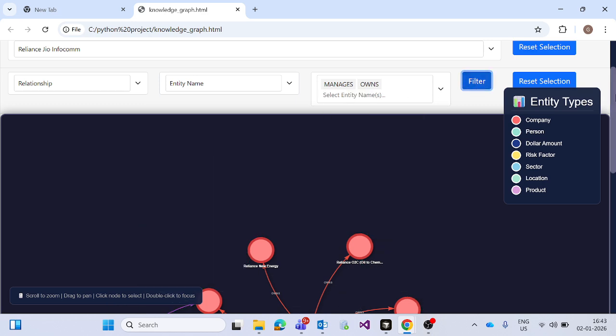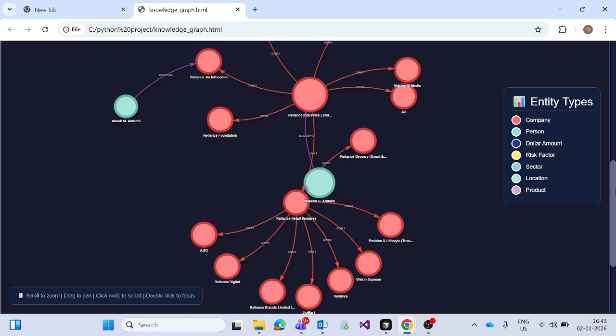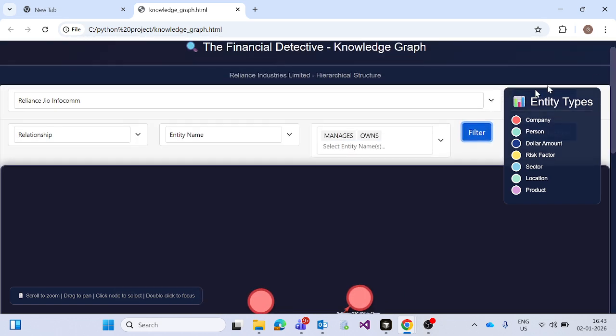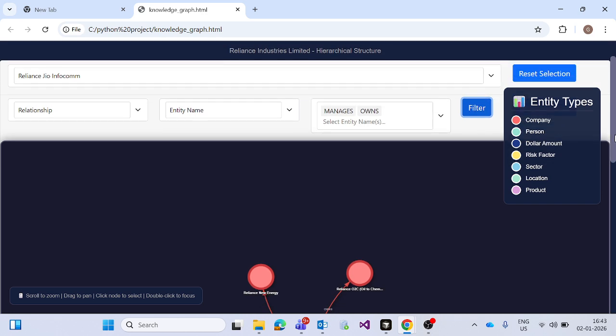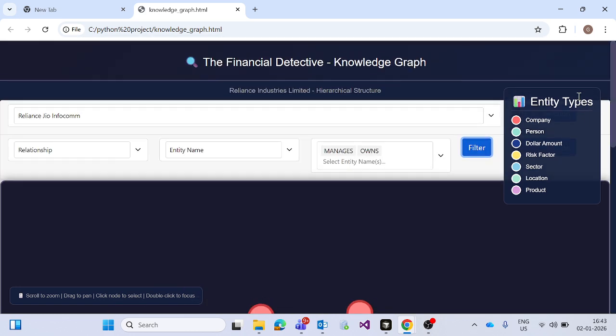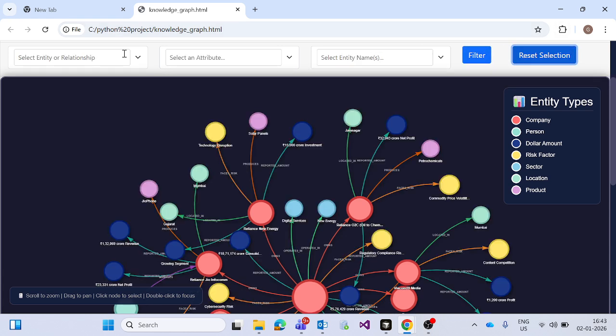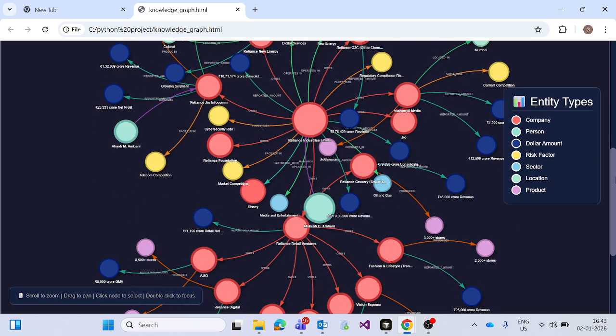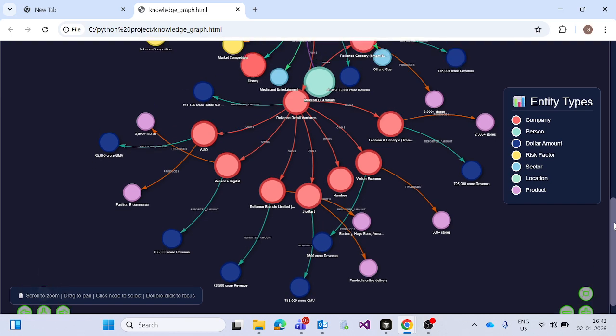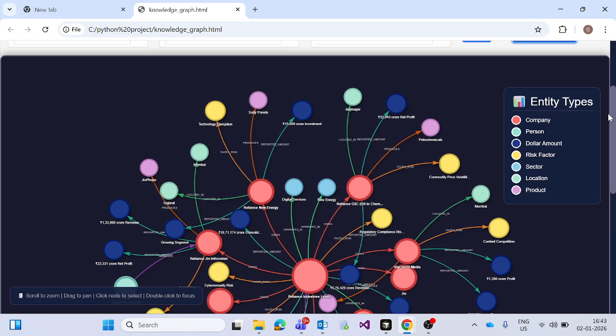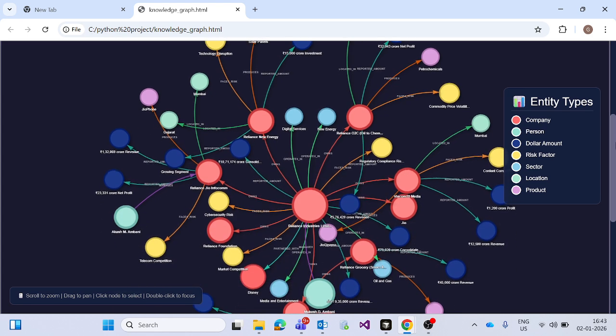Now filtering it, it shows this, and these results come from only the 5 pages. So whatever was extracted from the 5 pages of the annual report is currently being shown. We can check many other filters also and they will work accordingly. These are basically the major parts of our Financial Detective graph. Thank you.